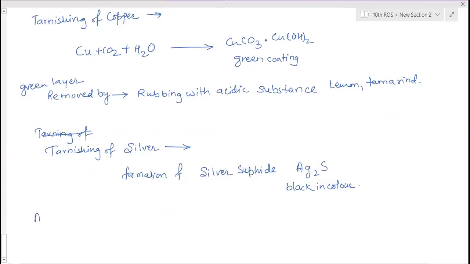Then corrosion of aluminium. Ma'am, how can we remove the tarnishing of silver, that black substance? By making it react with a base, that is baking soda. We boil silver jewelry in baking soda and it gets removed, or you can wash it with soap or detergents.